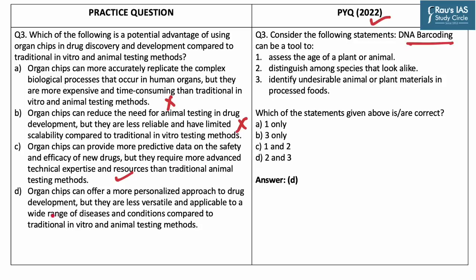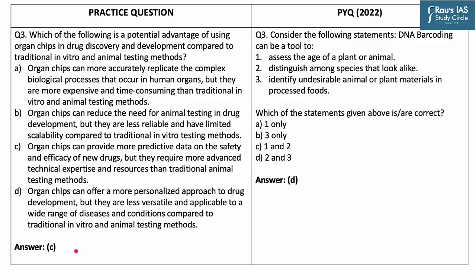The fourth statement is organ chips can offer a more personalized approach to drug development, but they are less versatile and applicable to a wide range of diseases and conditions compared to the traditional methods. Now this statement is incorrect as these chips are more versatile and they can be used in a wide range of diseases as compared to the traditional methods.